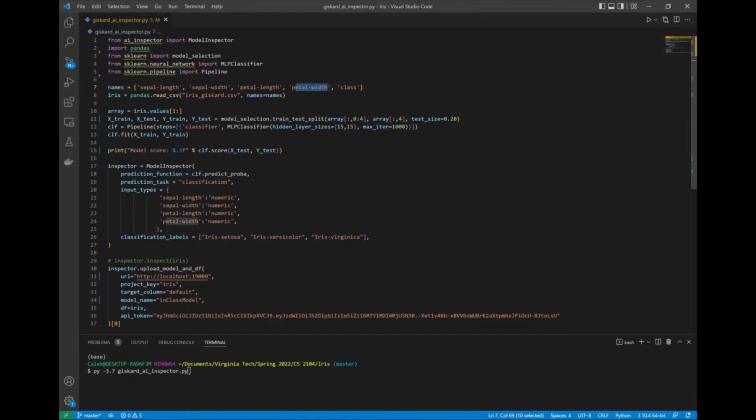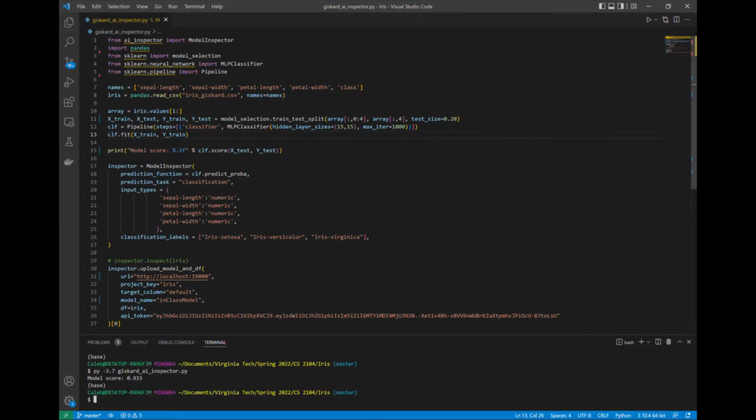So what we're doing here is we're just training a simple multi-layer perceptron model using scikit-learn on our iris dataset, and then we're going to print out the model score. So if I run this here, we can see that we get a model score of, it's probably going to be around, it's 0.933. So that's pretty good, but we could do better.